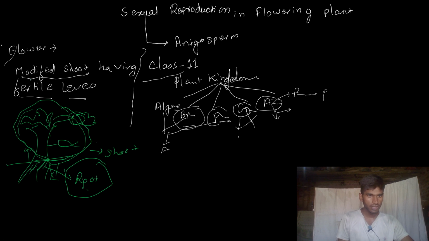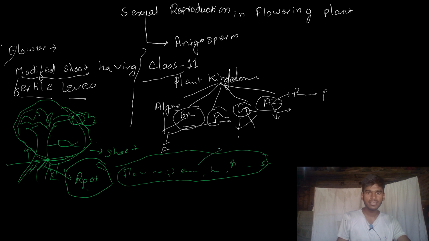So the flower is defined as a modified shoot having fertile leaves. We can use flowers for emotional cases, happiness, emotional and aesthetic pleasure, also social well-being. But when we read this chapter, a flower is nothing but the reproductive part of the plant. You remember this word from when you read about the animal kingdom, there is a mention of it. Sorry for that.